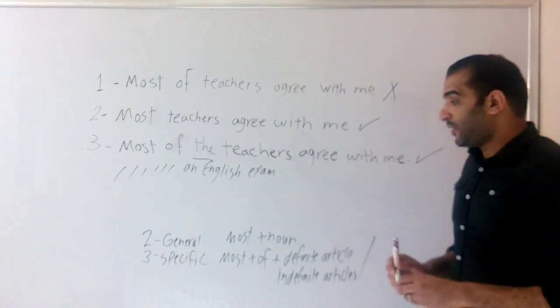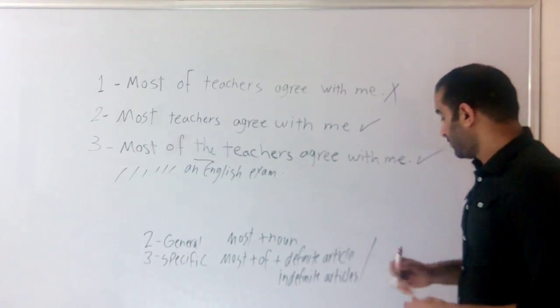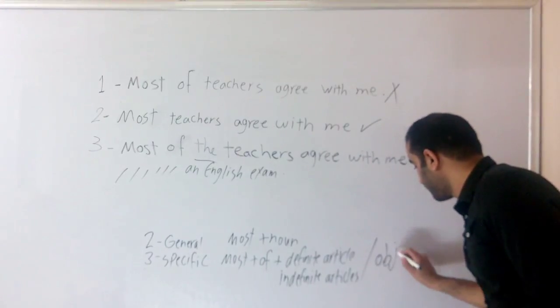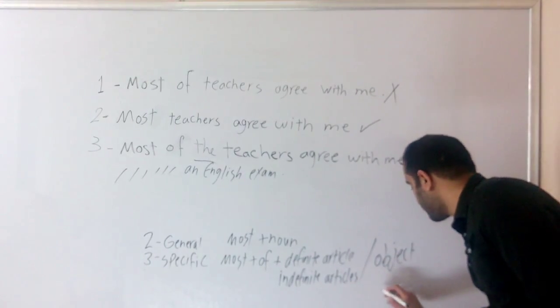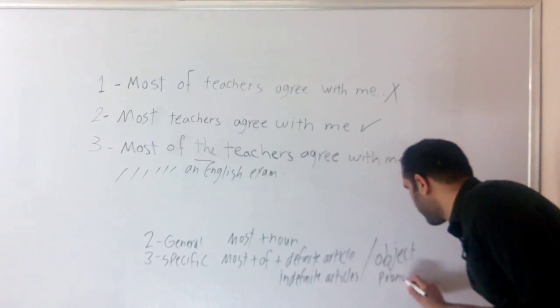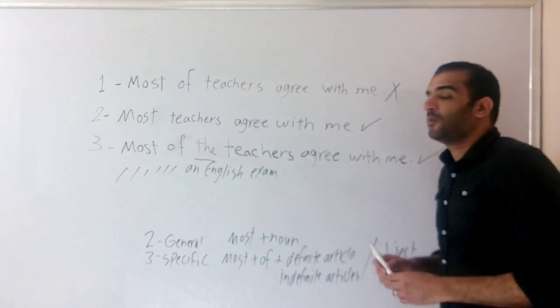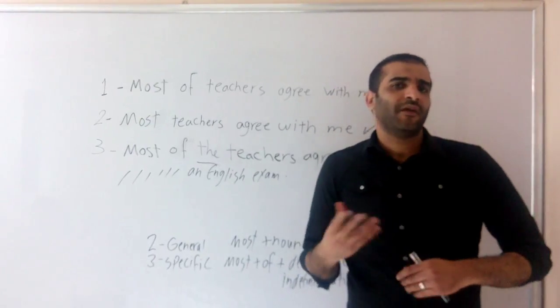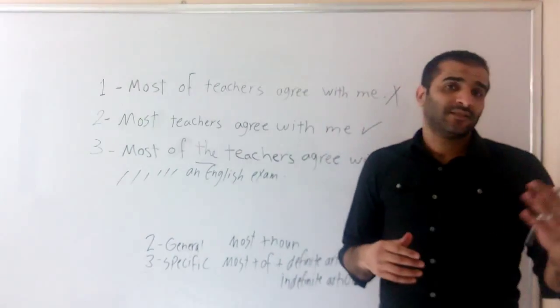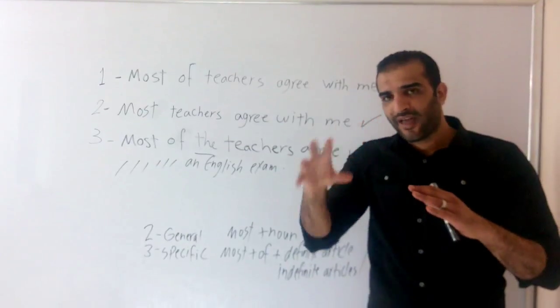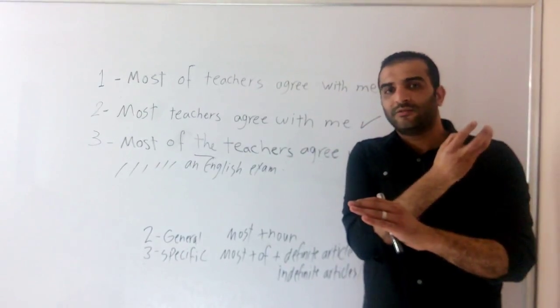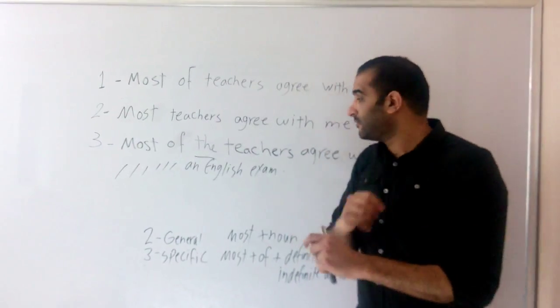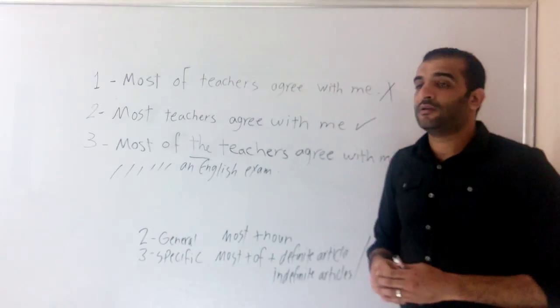We can also use object pronouns after most of. What are the object pronouns? Like him, her, them, us, it. These are the object pronouns which refer back to the object. I'll give you an example.